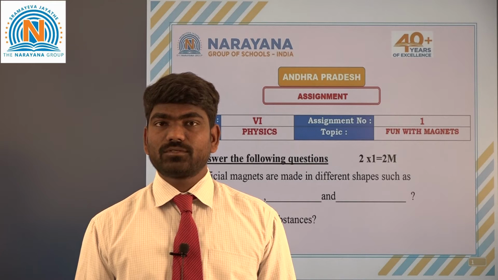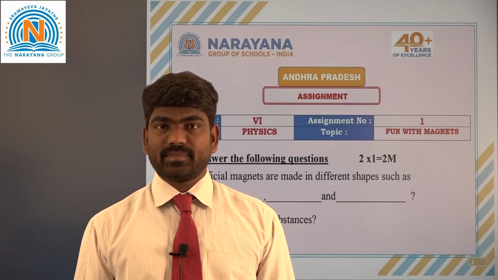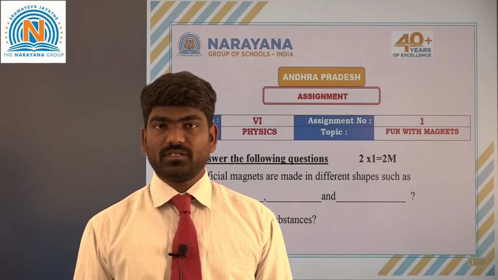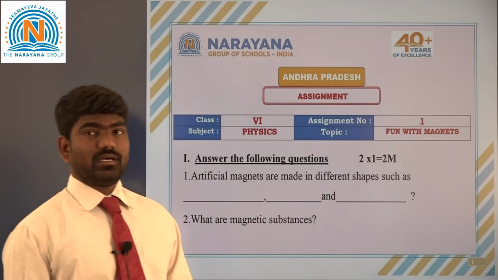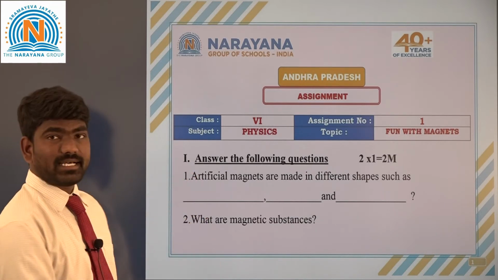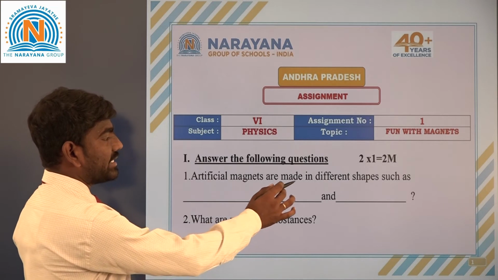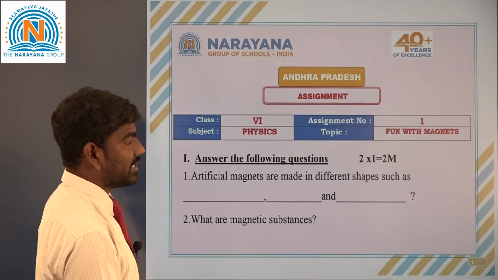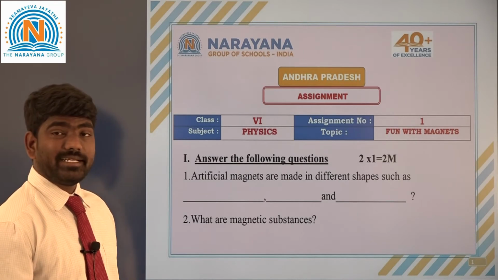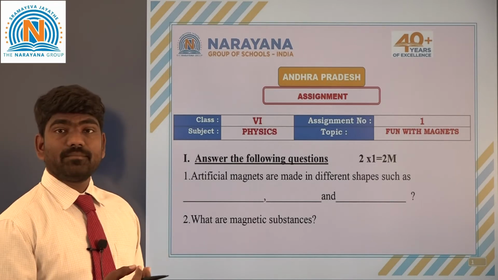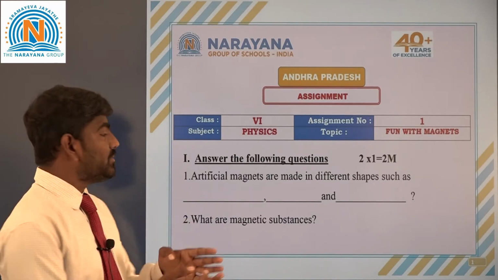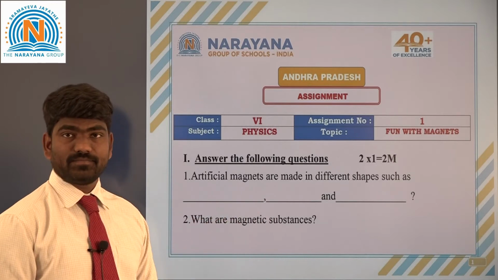Today we are going to discuss the physics assignment number 1 of class 6th in the topic of fun with magnets. Yes, come on to the assignment. Here in the first Roman, the first question is asking: artificial magnets are made in different shapes such as dash, comma, dash and dash. We know artificial magnets are available in different shapes. In that, at least a minimum of 3 shapes we have to mention here, right?